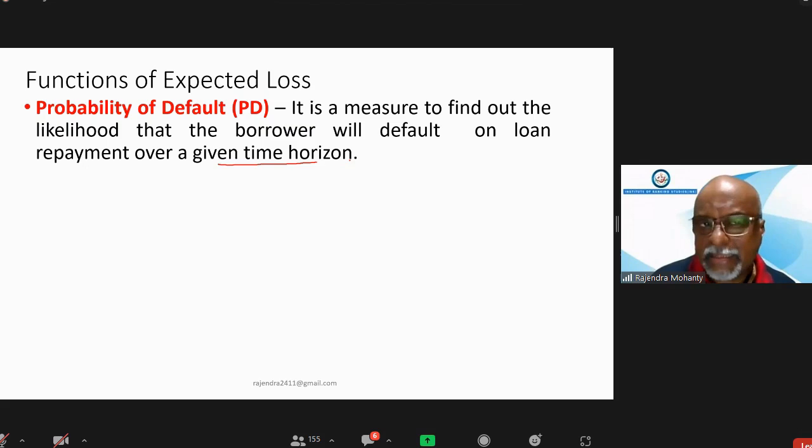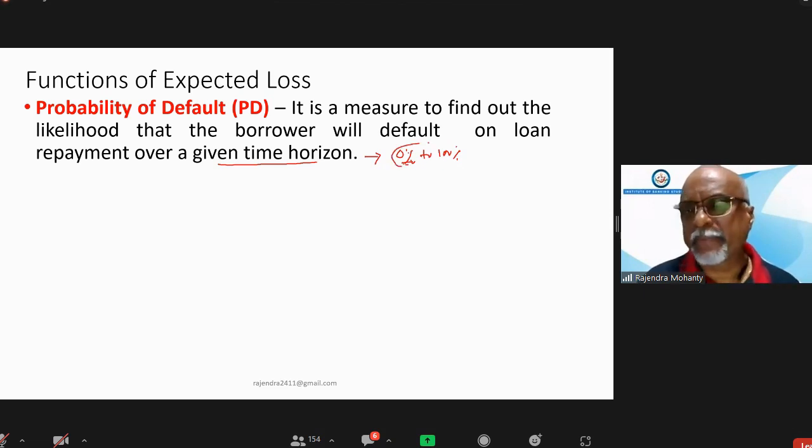That PD can be given within a range of percentage, which can be 0% to 100%. 0% means it is totally not going to default. Borrower will never default. 100% means it is going to default.